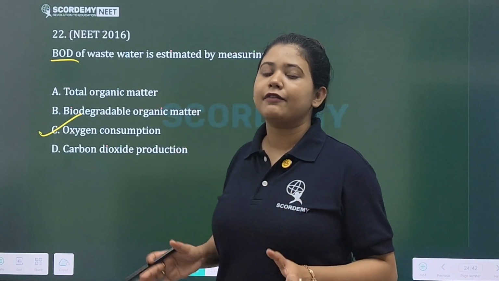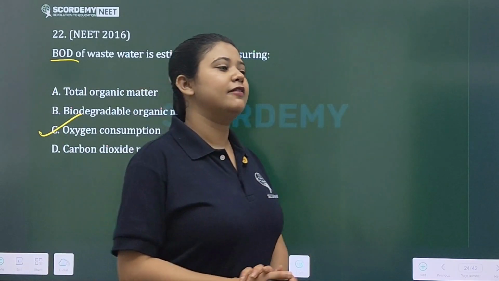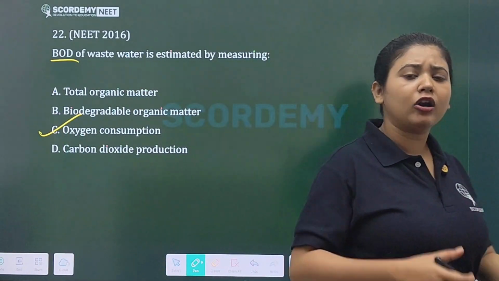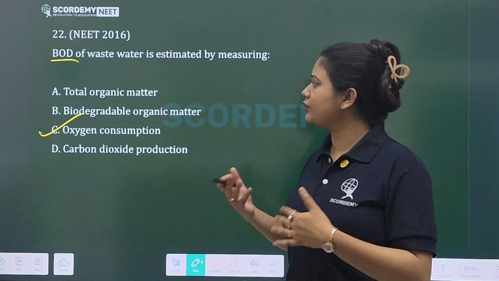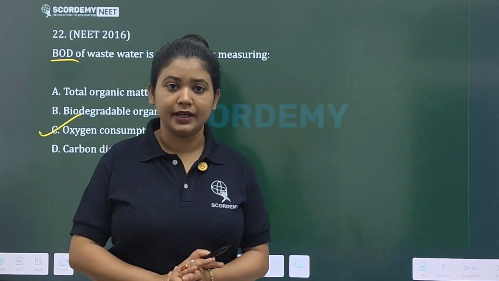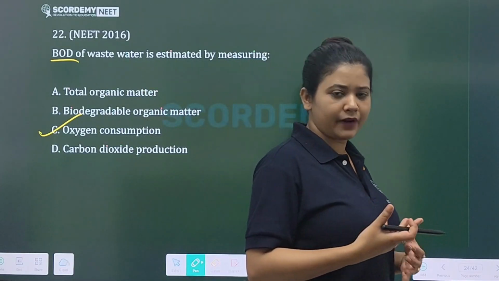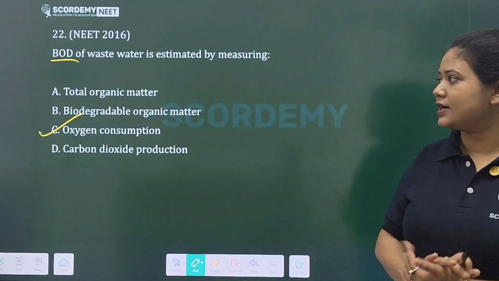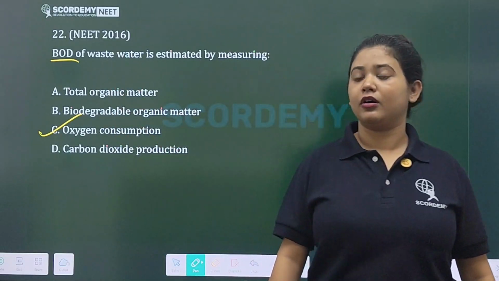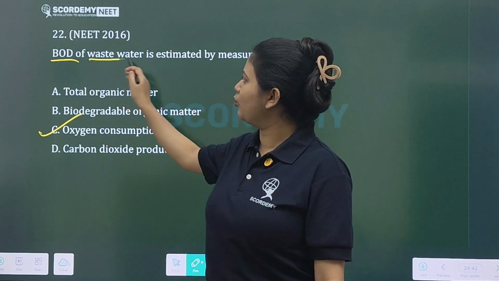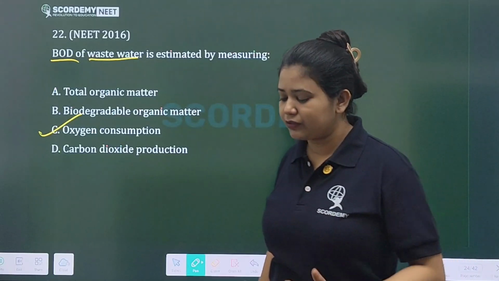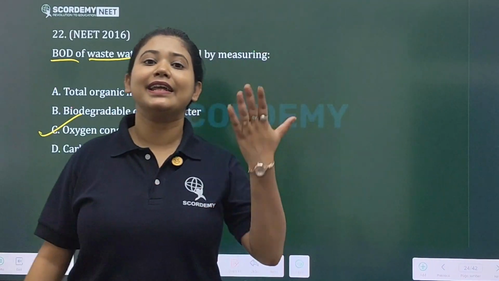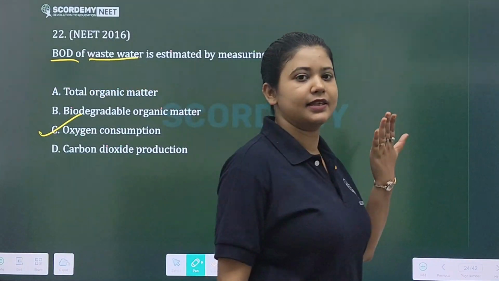So if a water body contains a lot of organic matter, then what will happen? They will consume more oxygen, right? Thus the BOD of that water body, here they are talking about wastewater, is going to increase, right?